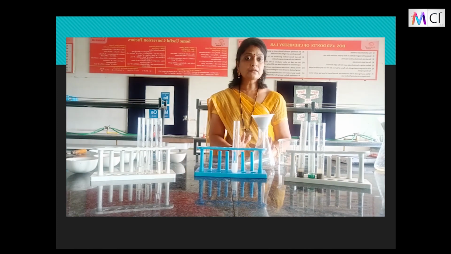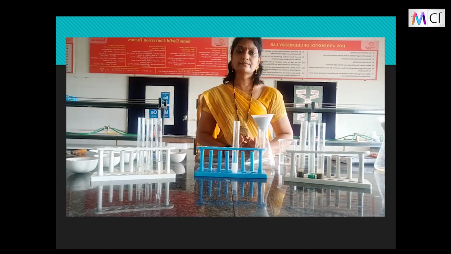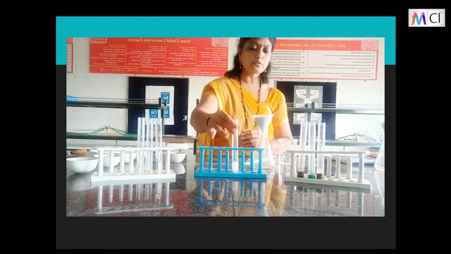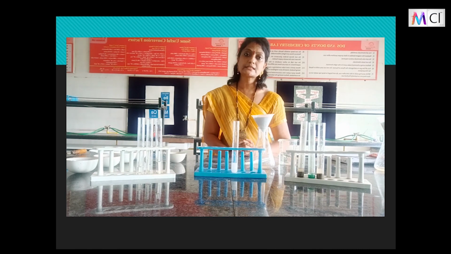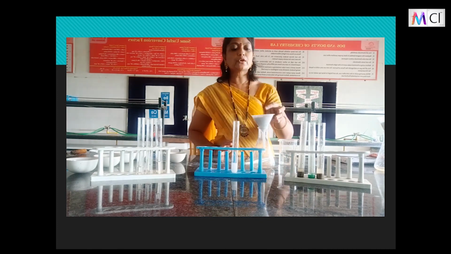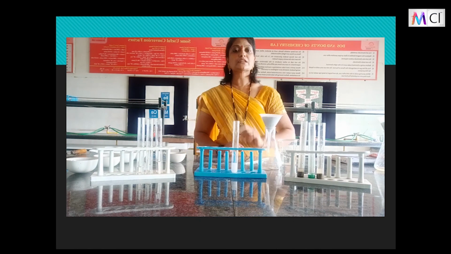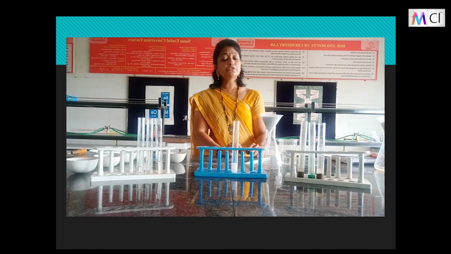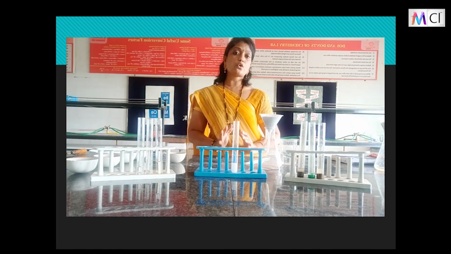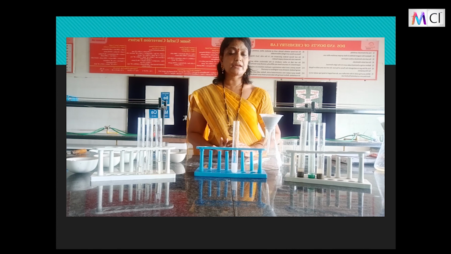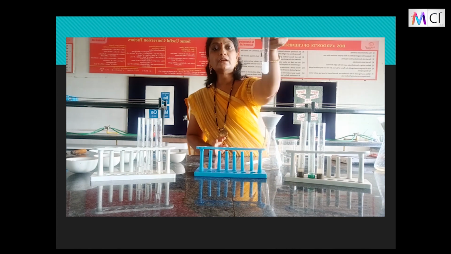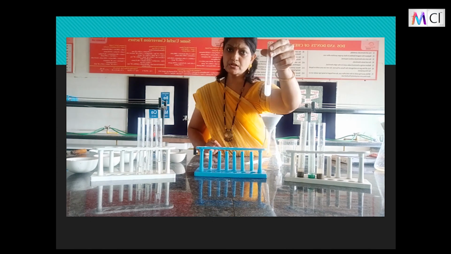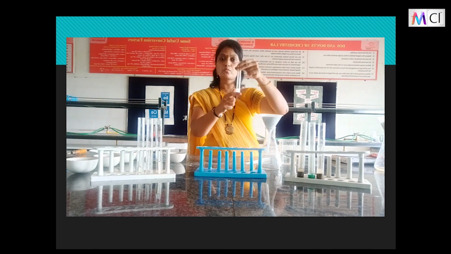Children, could you see two distinct layers? No, isn't it? That we will see even after keeping it for more time, children, for stability of the starch water. Here you can observe the filtration process for the starch water. Now, if you look carefully at this, the particles are not seen in the solution, whereas you can observe a homogeneous or uniform composition. So we can term it as homogeneous.